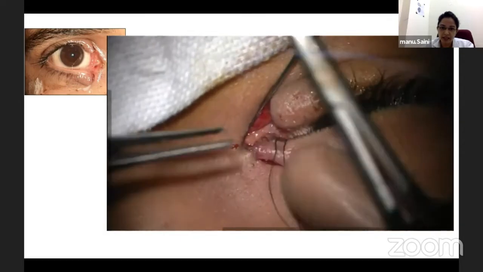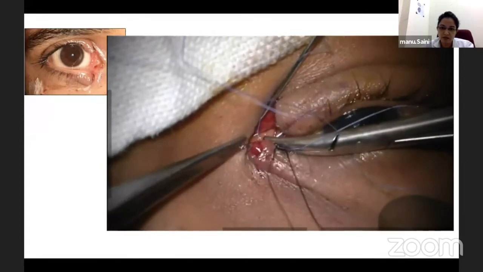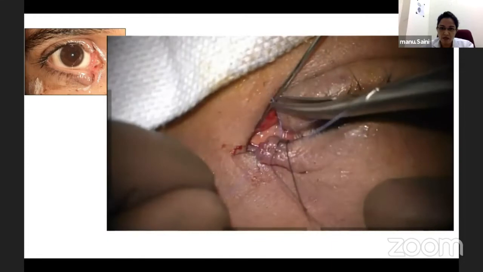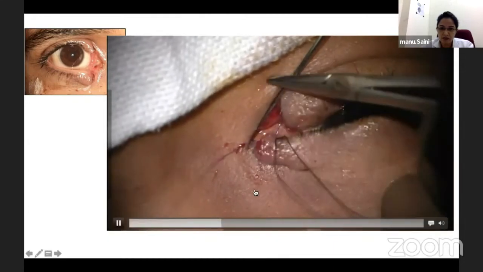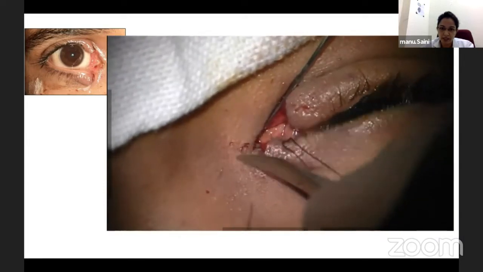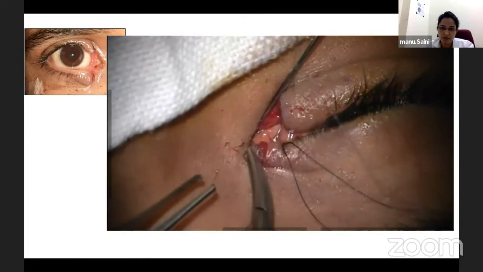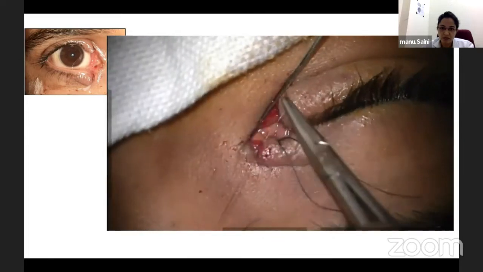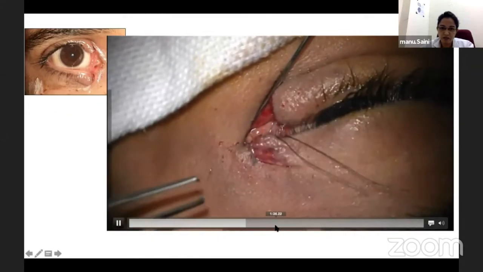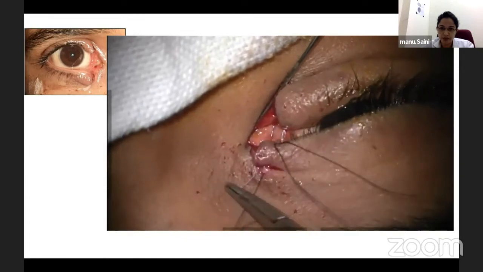Three-layered closure was carried out: one at the posterior border, one at the lash line, one at the meibomian orifice. Deep suturing was carried out.